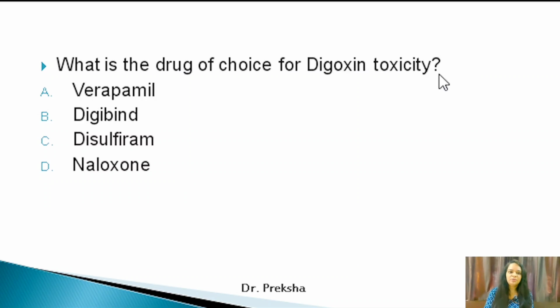Now next MCQ, what is the drug of choice for digoxin toxicity? Verapamil, diazepam, disulfiram, naloxone. So remember, for digoxin toxicity, the orphan drug that is given is digibind. So the answer here is digibind.